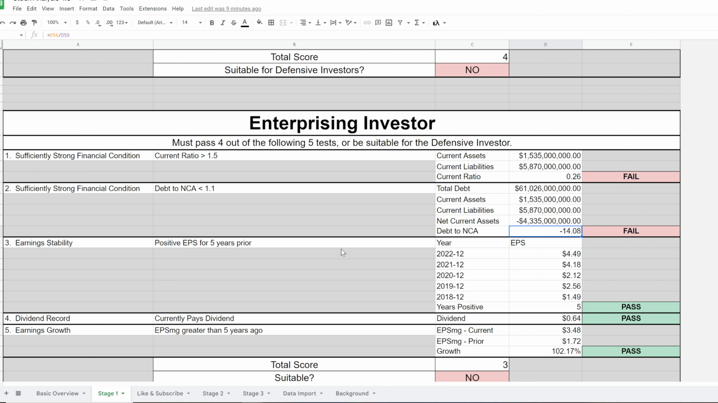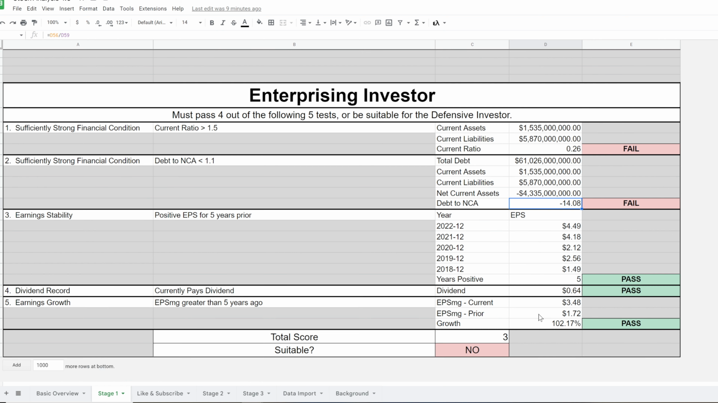The earnings stability has to be positive for at least 5 years, so it can't have any negative earnings in the last 5 years. It passes that requirement, and it has to pay a dividend. It passes that as well. And the earnings per share have to be greater than they were 5 years ago. It passes the earnings growth requirement, but that was only 3 out of the 5, so it is not technically suitable for the enterprising investor. That makes it a speculative investment, but there might be a reason to invest in it still, so stick around.